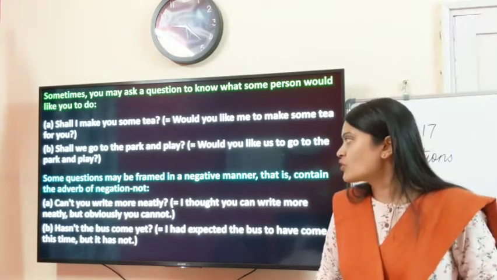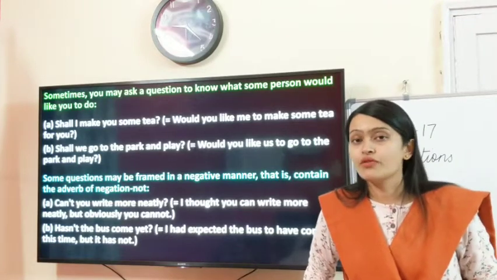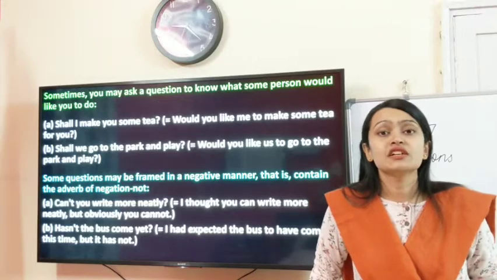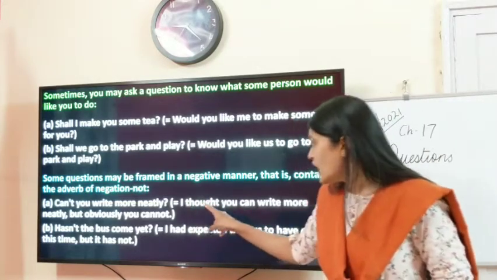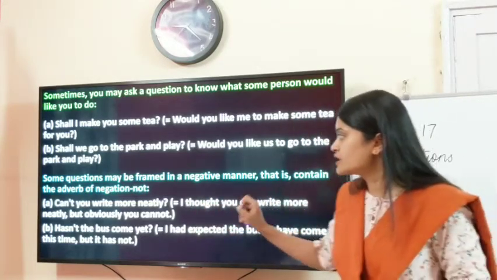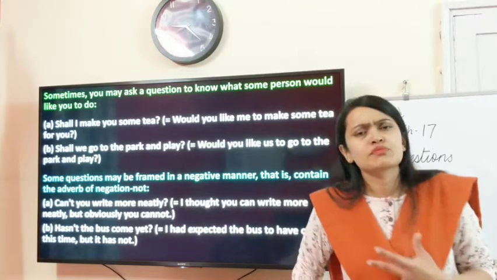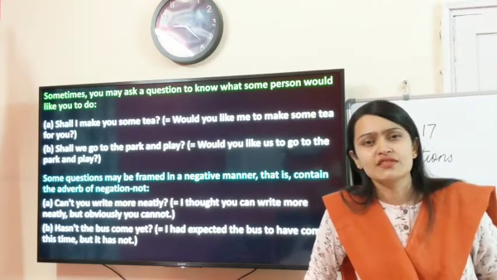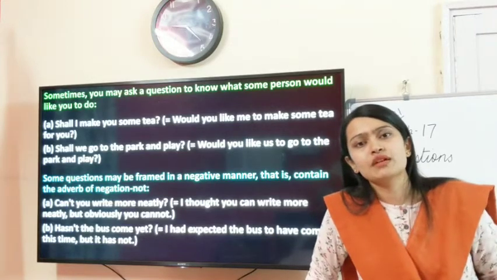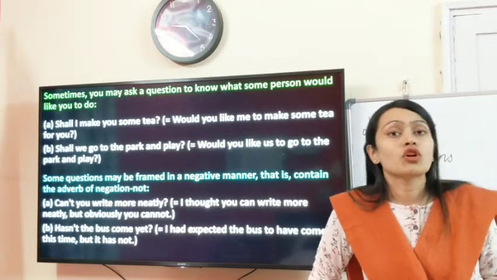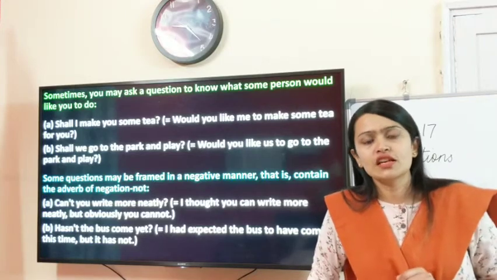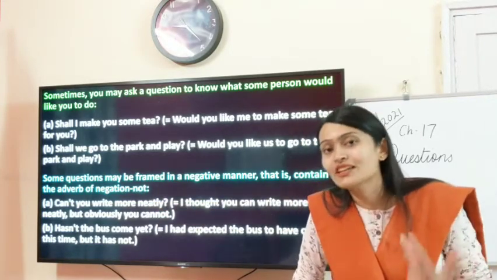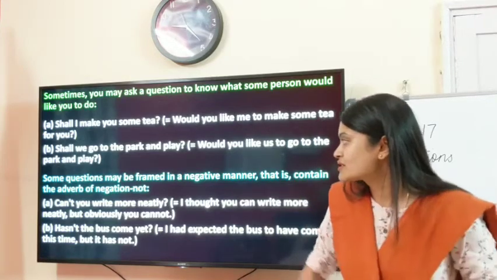Can't you write more neatly? Now the tone of the sentence is such, children, that the speaker is trying to convey, I thought you can write more neatly, but obviously you cannot. So the speaker is a little bit angry and the tone of the sentence is negative. He knows that it could have been done better, but now he wants to pass a remark. So they say, can't you write more neatly? So in a way a negative remark has been passed.